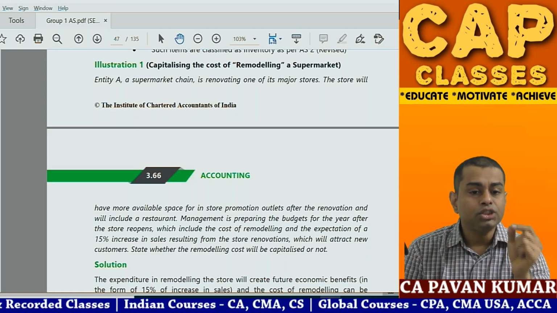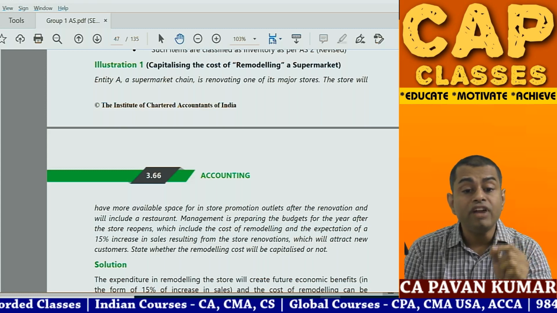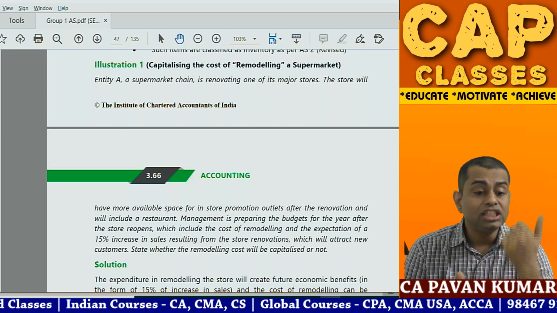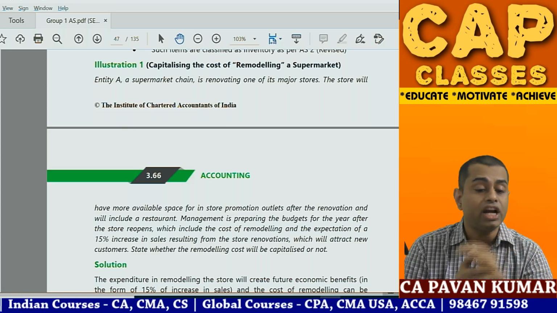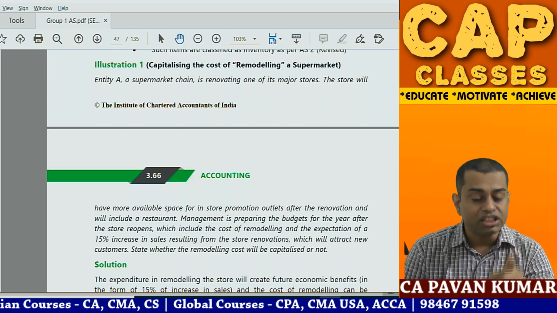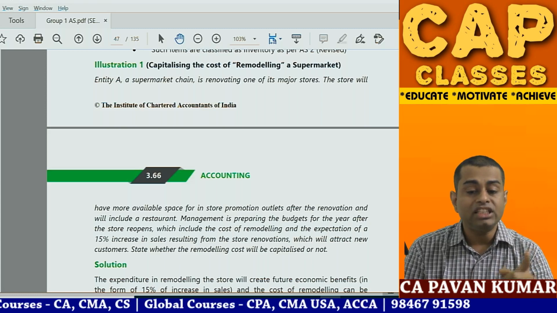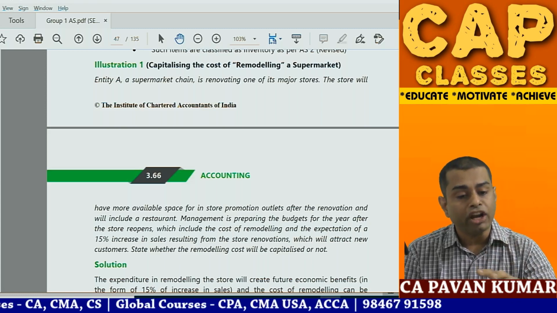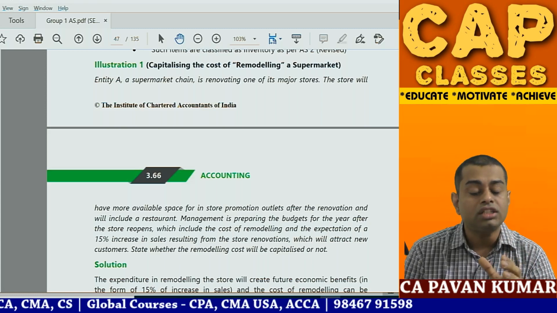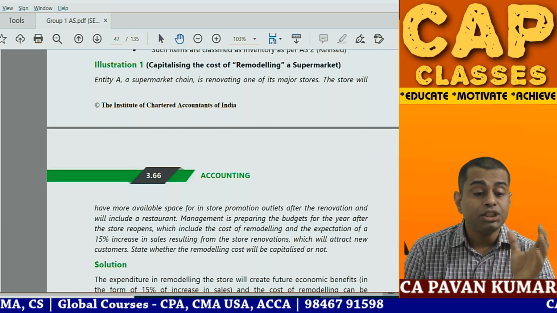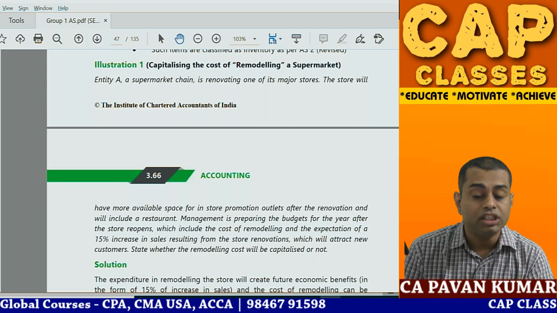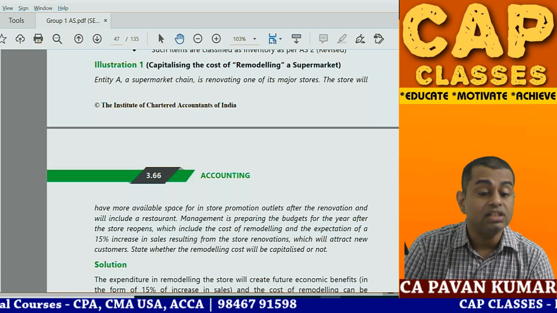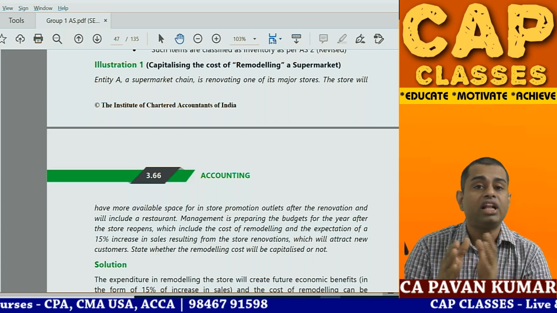Entity A, a supermarket chain, is renovating one of its major stores. The store will have more available space for in-store promotion outlets after the renovation and will include a restaurant. Management is preparing the budgets for the next year after the store reopens, which include the cost of remodeling and the expectation of a 15% increase in sales resulting from the store renovation, which will attract new customers. State whether the remodeling cost will be capitalized or not.